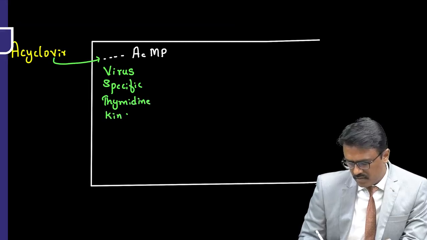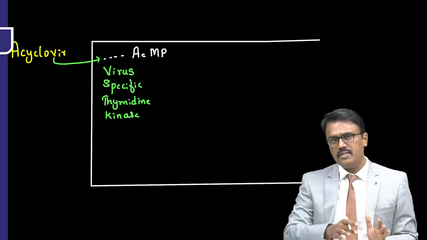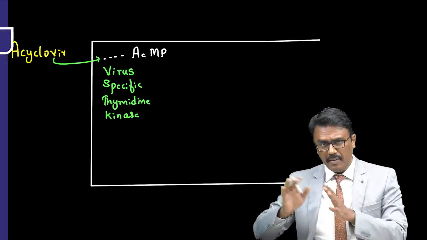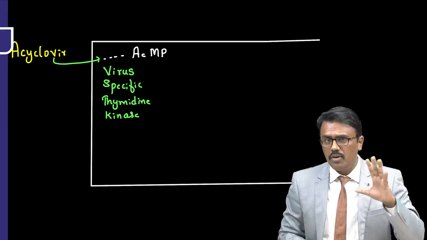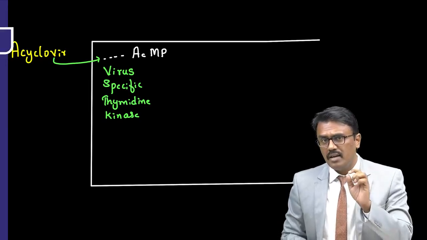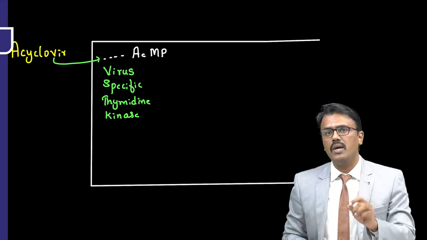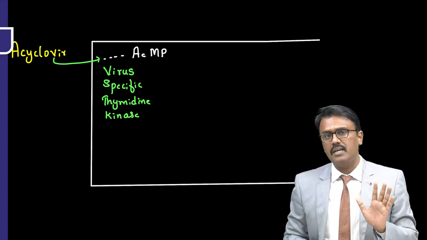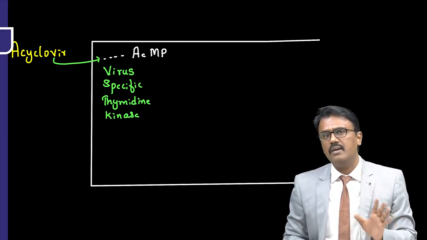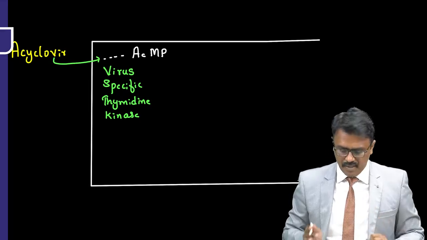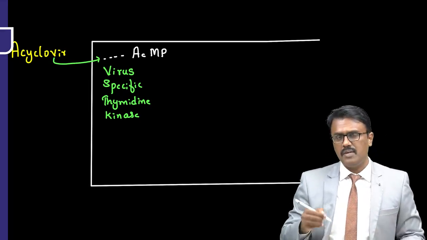And what is the importance of this? Acyclovir will become active only in the virus-infected cells. So the normal cells are rescued. Our human cells are rescued, but human cells infected with the virus are going to be affected by acyclovir. Normal cells not infected with herpes don't get affected. That's why it is called virus-specific thymidine kinase.